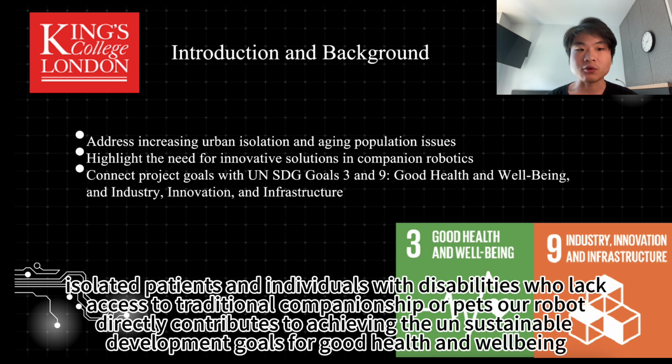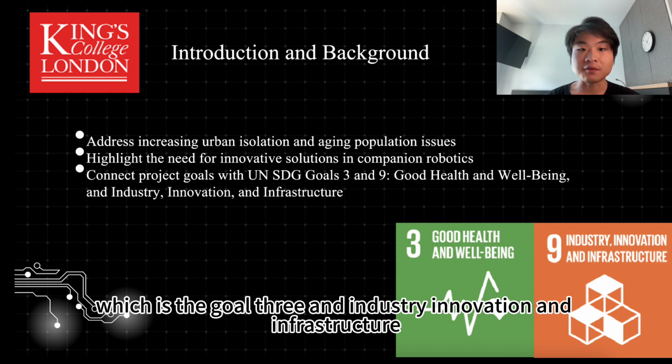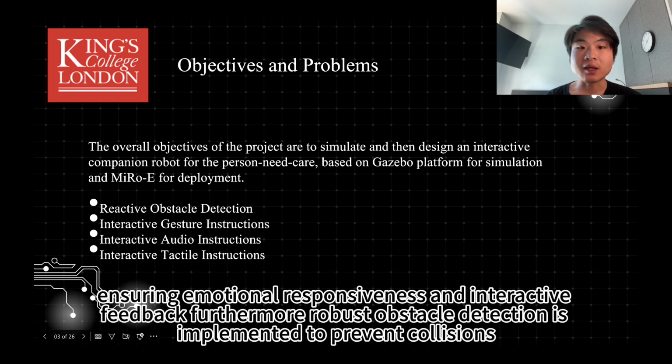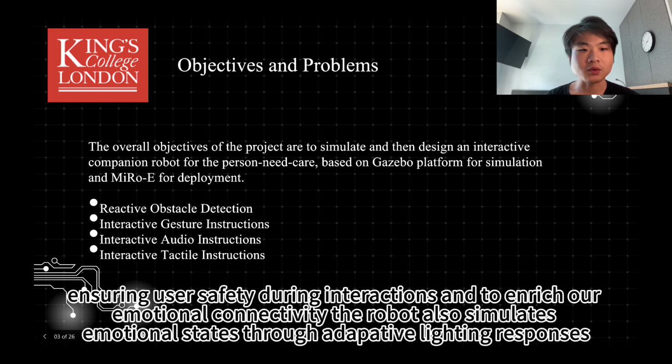Our robot directly contributes to achieving the UN Sustainable Development Goals for good health and well-being, which is Goal 3, and industry, innovation, and infrastructure, which is Goal 9. Our key objectives include enhancing user interaction through gesture, touch, and speech recognition, ensuring emotional responsiveness and interactive feedback. Furthermore, robust obstacle detection is implemented to prevent collisions, ensuring user safety during interactions. And to enrich our emotional connectivity, the robot also simulates emotional states through adaptive lighting responses.